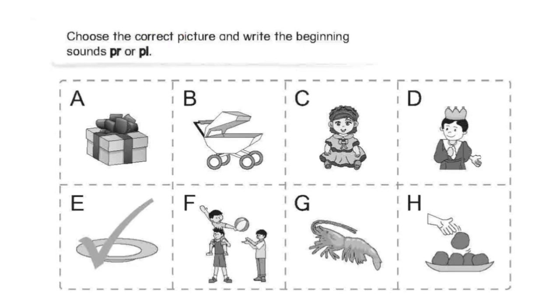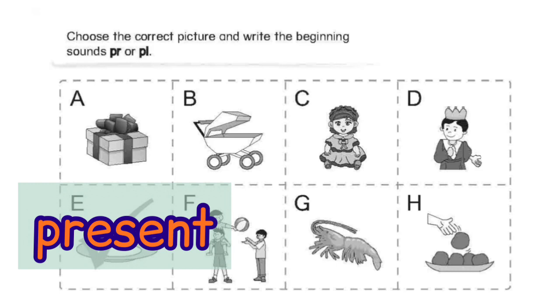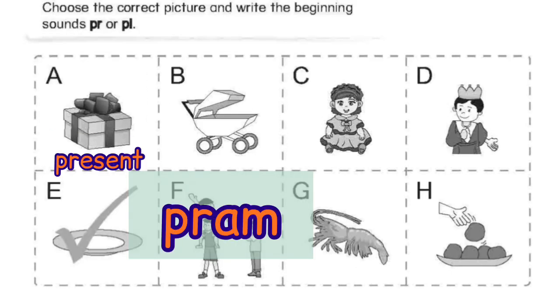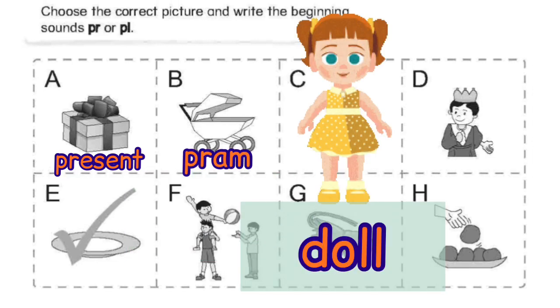A. Present. Present. Present. Present. Accent. Present. B. Pram. Pram. Pram. C. Doll.